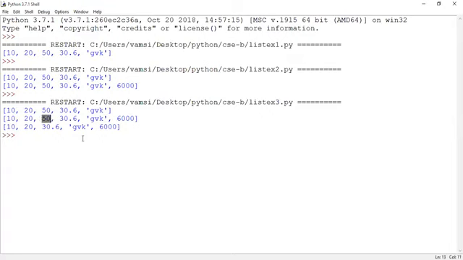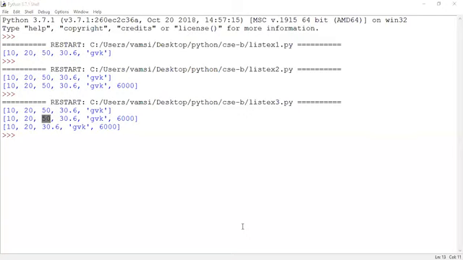To remove a specific element from the list of elements, which particular method has to be used by the Python programmer? If you observe, a Python programmer is going to use the remove method for removing an element from the list. To add an element into the list, which method is used? Append method is used. To remove an element from the list, which method is used? Remove method is used.